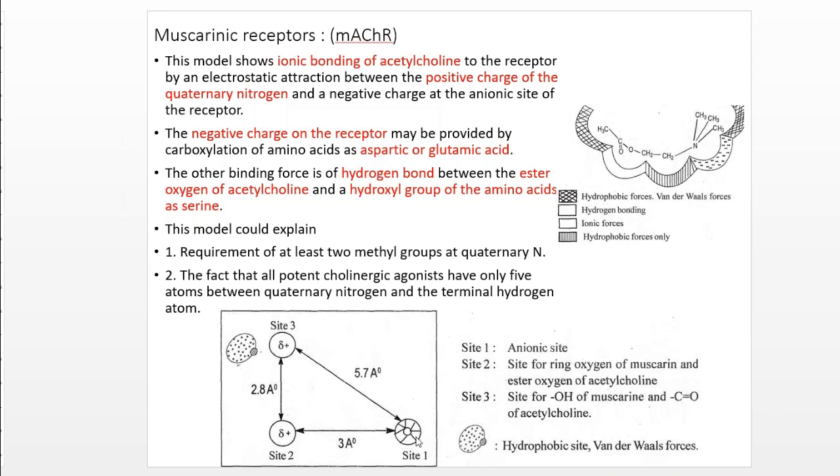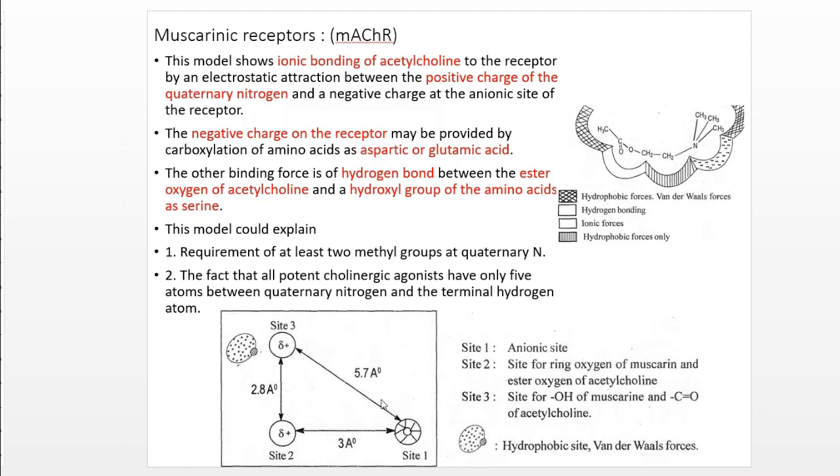This site is at a distance of 3 angstrom from the hydrogen bonding site, which is known as site 2, and which binds to the ester oxygen of acetylcholine and the ring nitrogen of muscarine. At 5.7 angstrom from site 1, there is site 3, which interacts with the C double bond O of acetylcholine and the OH of muscarine.